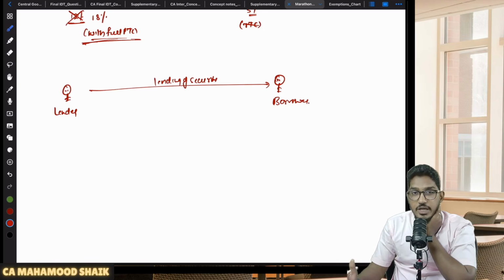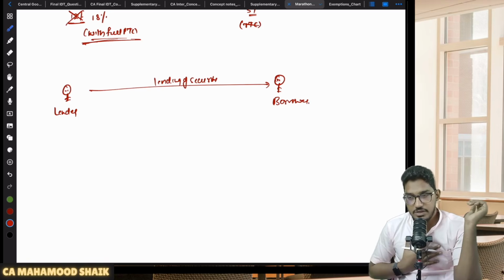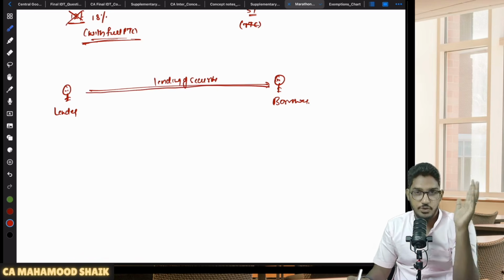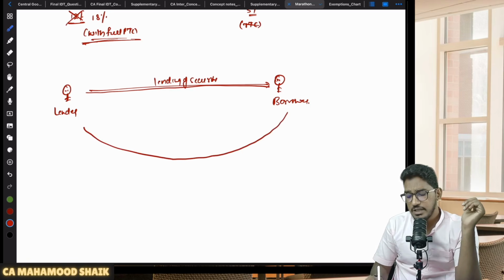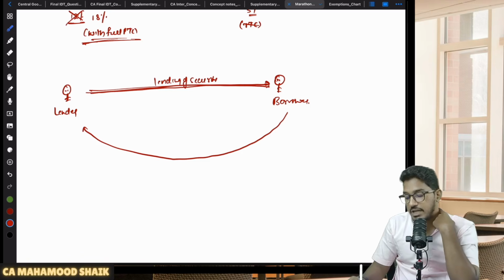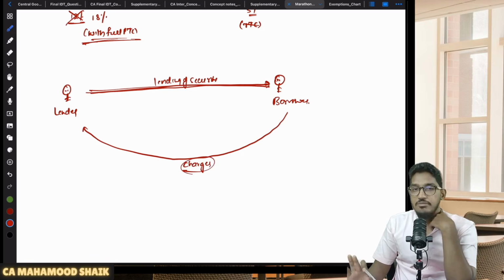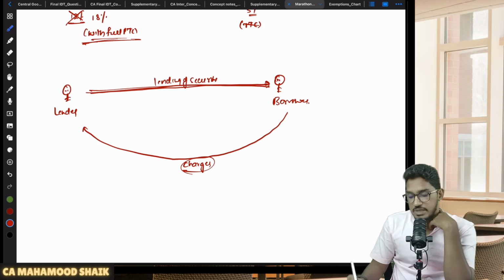Even like the way you lend money, you can lend securities also. Let us say I'm a person who is trading in the stock market. I have some shares which I'm holding for long-term investment. I don't sell them in the near time. So what I can do is lend my shares to another person who is ready to borrow them. He will borrow the shares and after a certain period of time, he will return the shares to me. Since I am lending the shares, I will collect from him some amount, some charges, some consideration. I am lending the shares, no? For that I will receive some consideration.